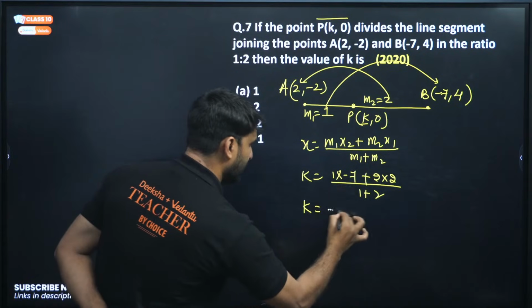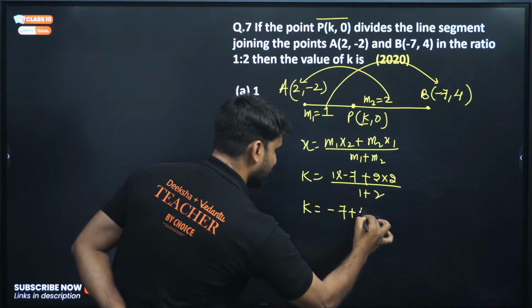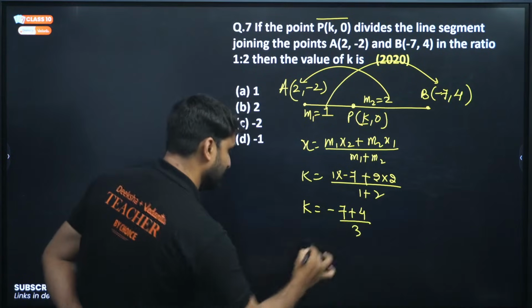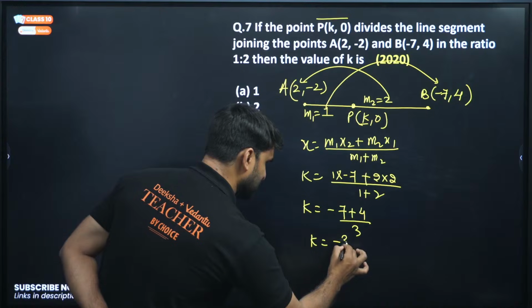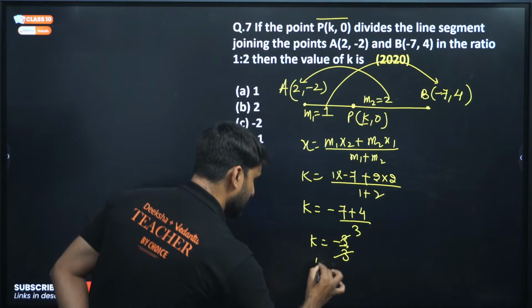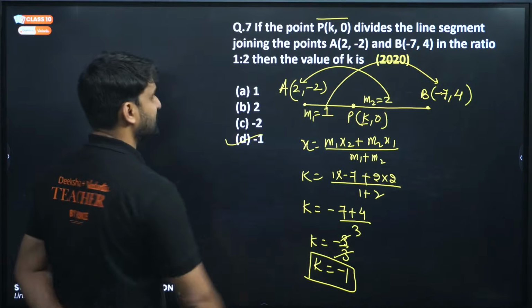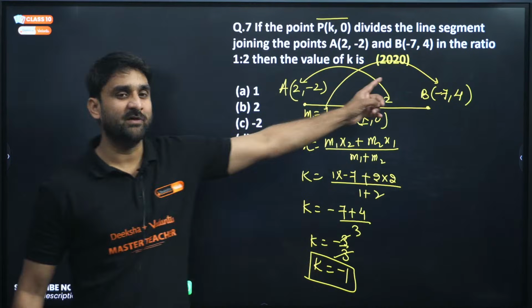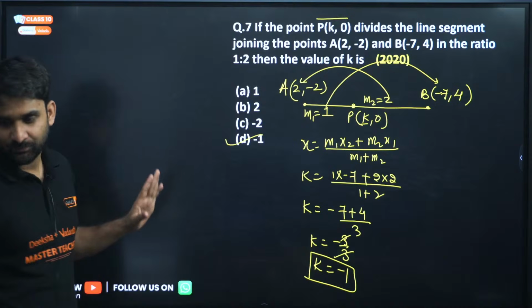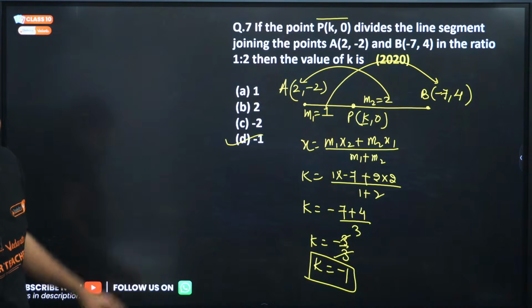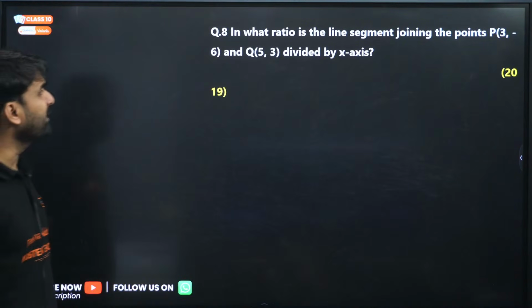So 1 into -7 will be -7, 2 into 2 will be 4, and 2 plus 1 will be 3. So K is equal to -3 by 3, and cancelling, K is equal to -1. Minus 1 is the answer. This question is a PYQ of the year 2020. Very good. Moving to the next question.